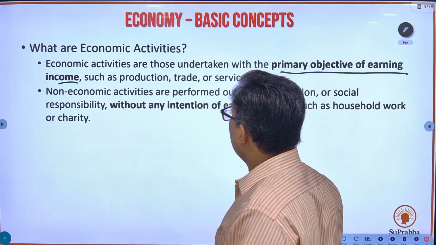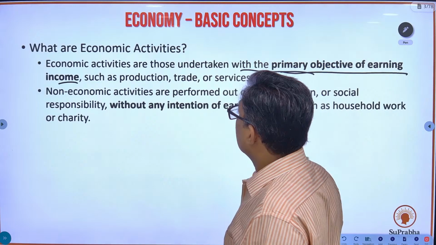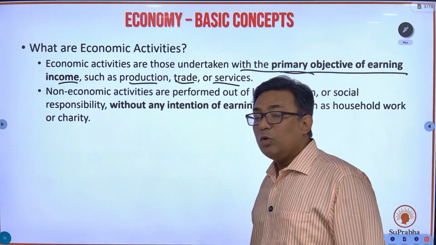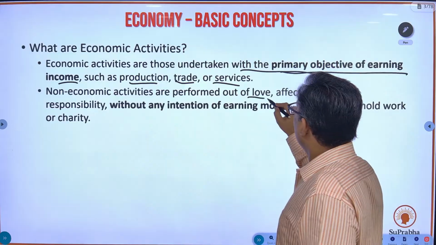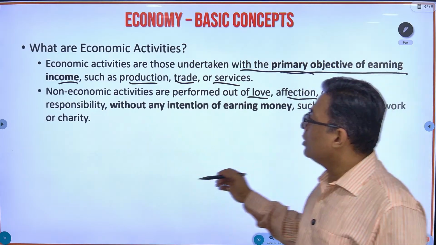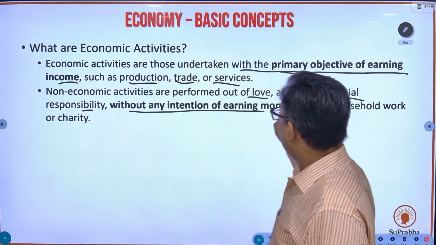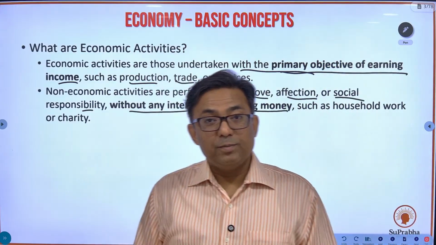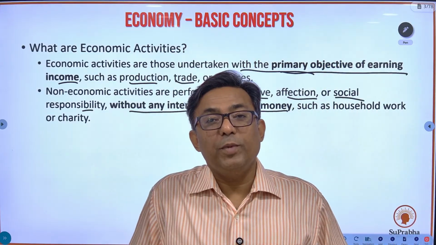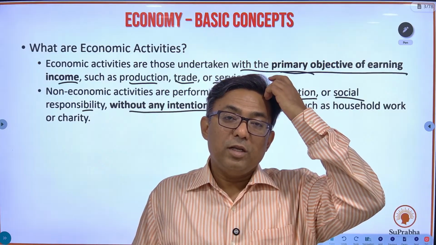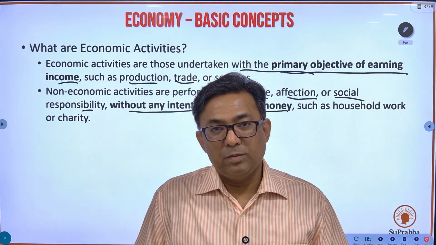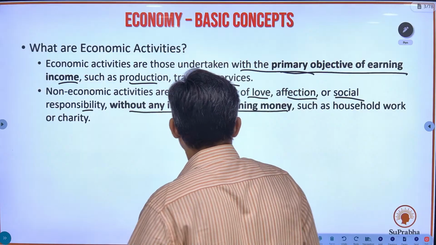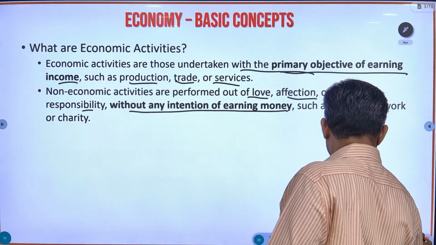So economic activities are those undertaken with the primary objective of income, such as production, trade, or services. What are non-economic activities? Those performed out of love, affection, or some social responsibility without any intention of earning money, such as household work and charity. These are non-economic activities, and economy relates with economic activities. So in economy, what we are going to study is all about economic activities.